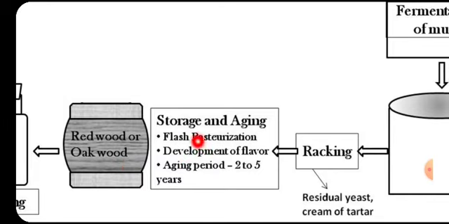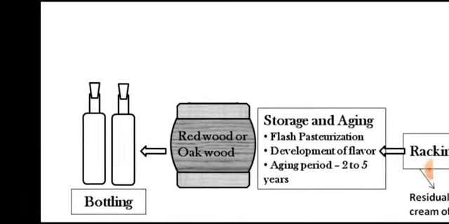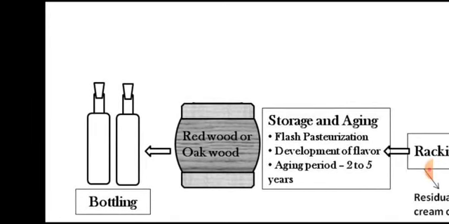Then storage and aging in redwood or oak wood barrels. Before that, there may be flash pasteurization. This is the period during which there will be development of flavor, and the aging period is in general 2 to 5 years. It may be more in the case of specialized types of wines. And then this wine is bottled and ready to be transported to the market for consumption.